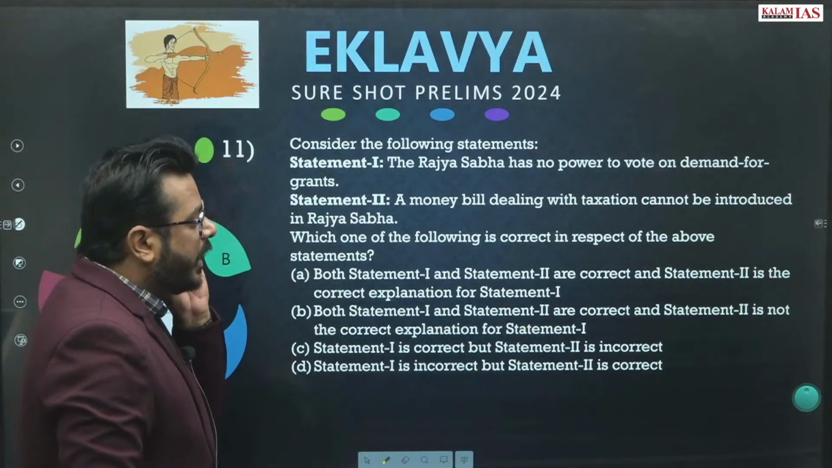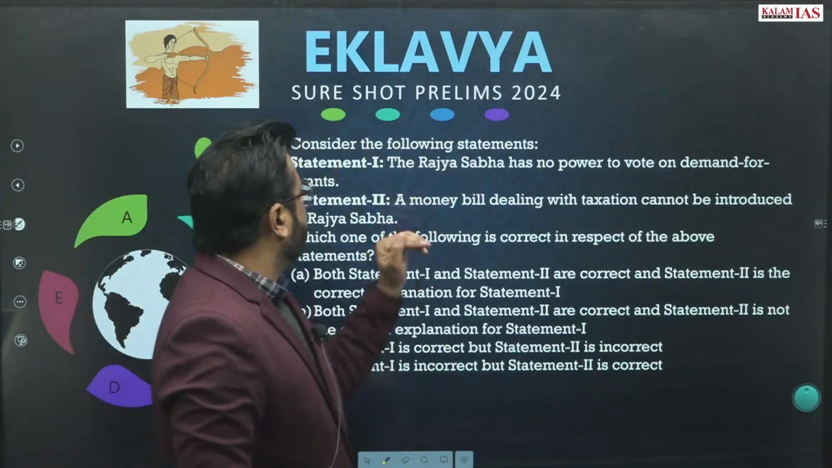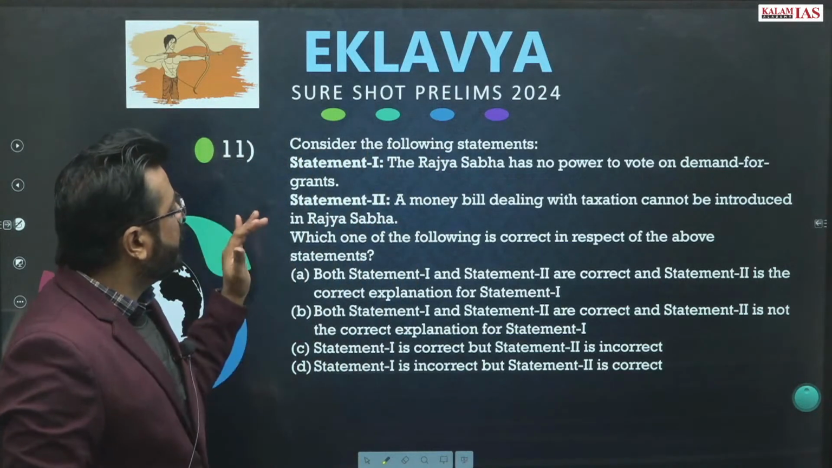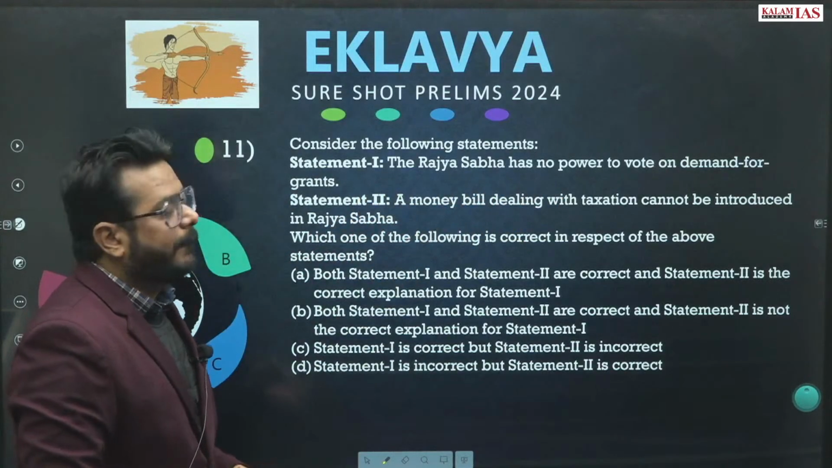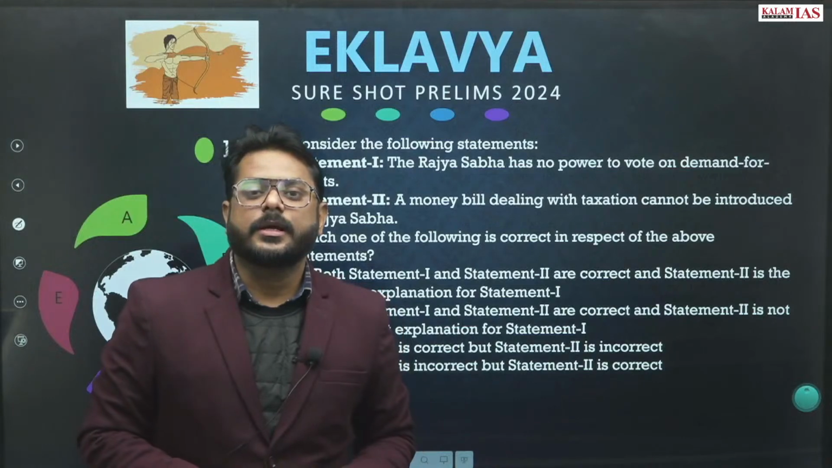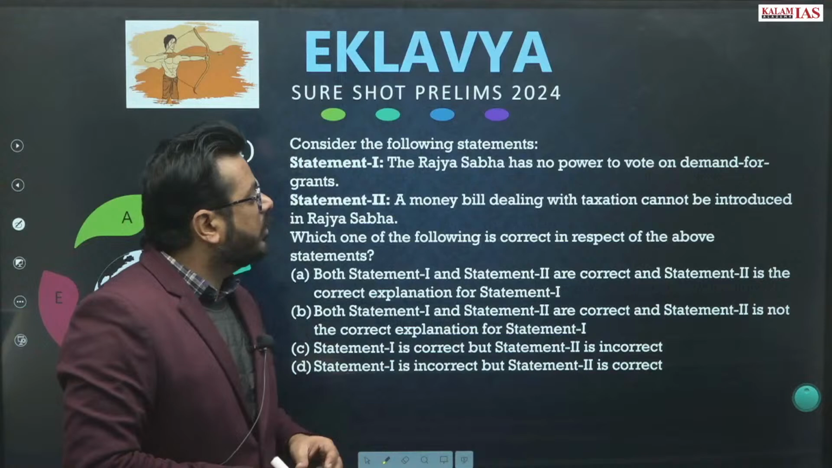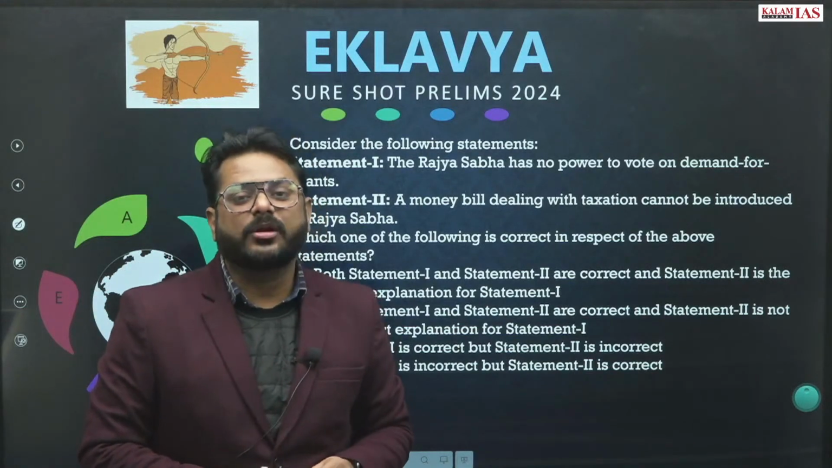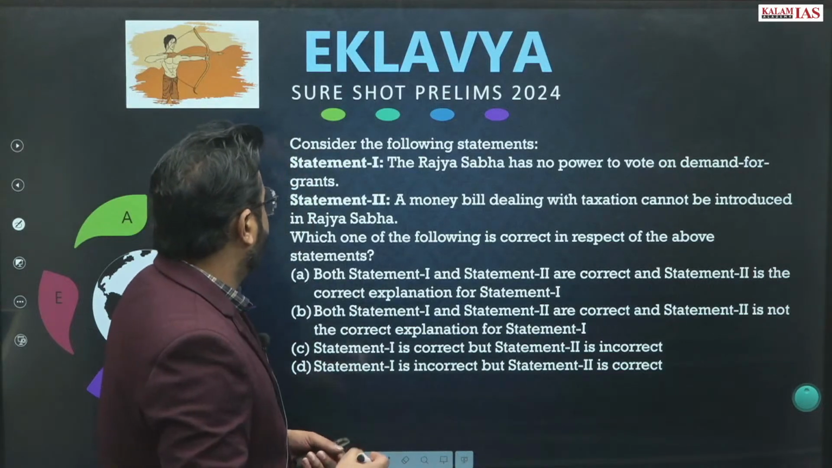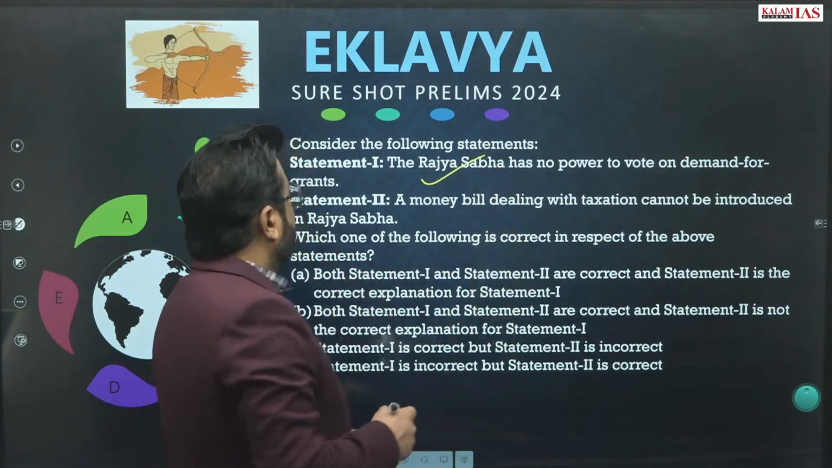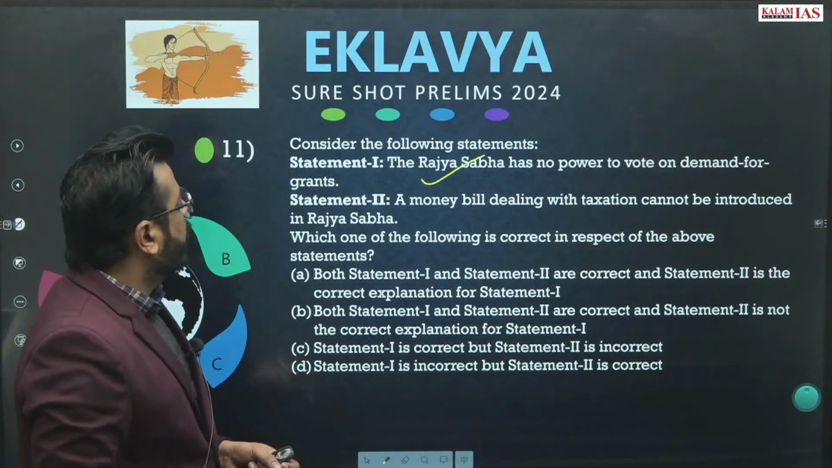Question number 11. Consider the following statements. Statement 1: the Rajya Sabha has no power to vote on demand for grants. This statement is correct. Rajya Sabha does not vote on the demand for grants. The demand for grants is only voted inside the Lok Sabha. So this is correct.